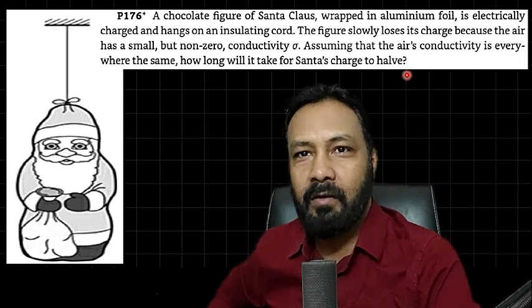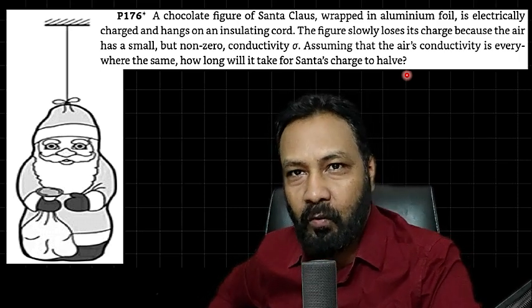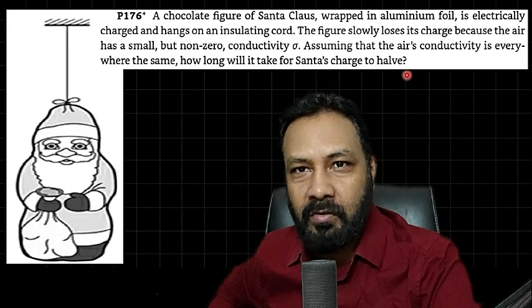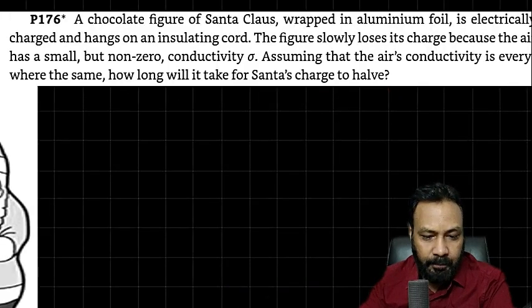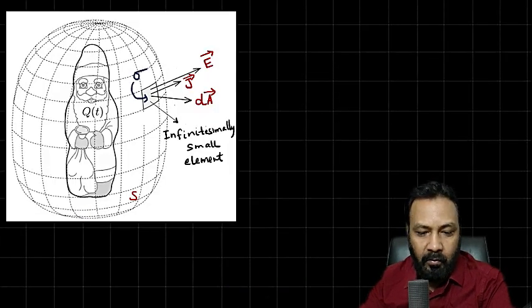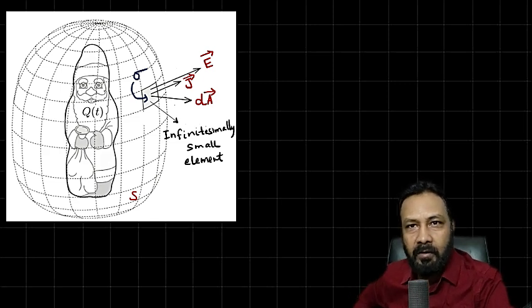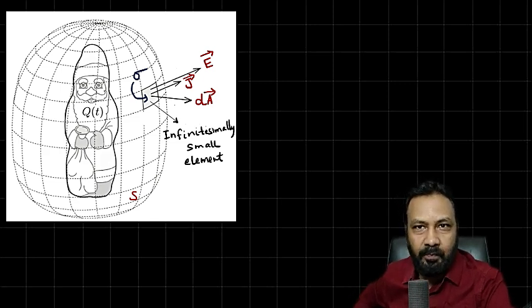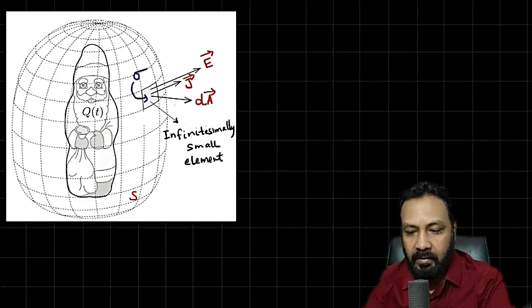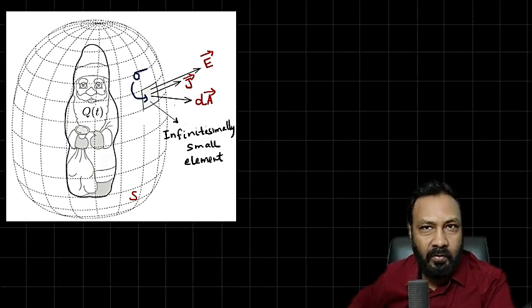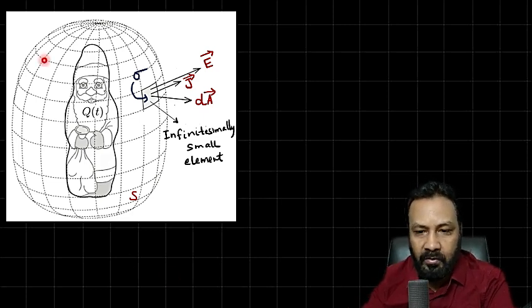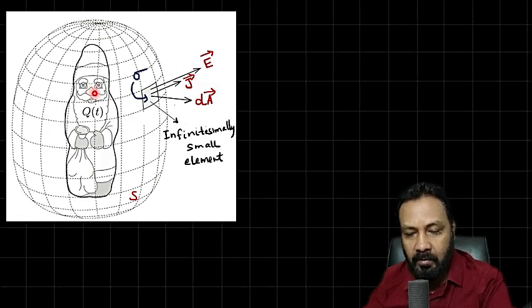So basically Santa is getting electrically discharged. So we have to find at what time from the initial value the charge of the Santa Claus will become half, basically the half-life of the discharging. So what we want to think of, just hypothetically, make a convex surface at which the Santa Claus figure is there. Suppose we enclose the figure of Santa Claus within a closed convex surface, and there is a charge here.